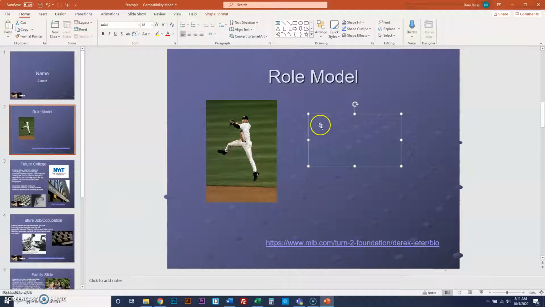We'll write in it now by clicking in the middle. It's just not letting me click in the middle. Why? Okay, there we go. So now you want to write whatever you want to write about him. Derek Jeter was a shortstop for the New York Yankees.